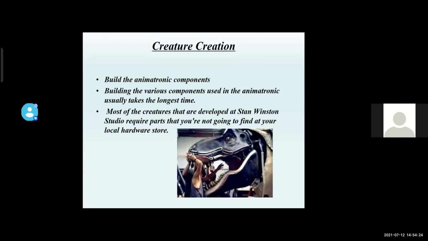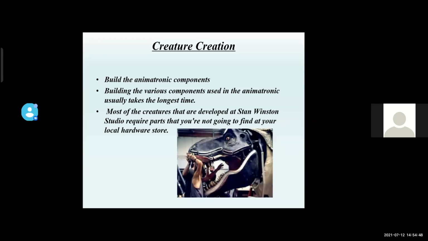In the creature creation, first we have to build the animatronic components. This usually takes the longest time. Basically, there are 4 main categories that the work splits into: mechanical, electrical, structural, and surface. Mechanical. SWS engineers design and build the mechanical systems, which includes everything from basic gears to sophisticated hydraulics.